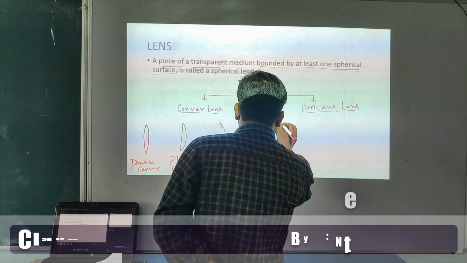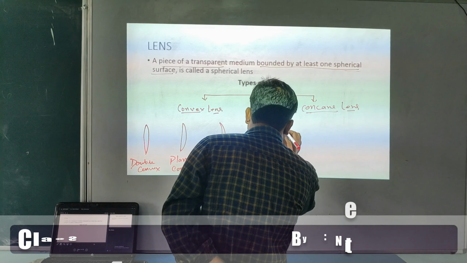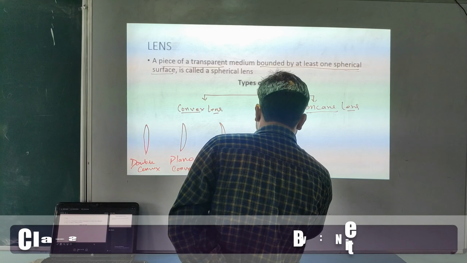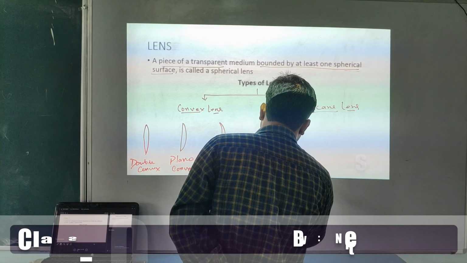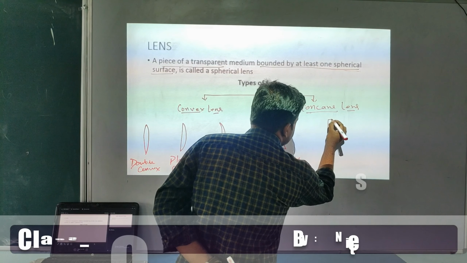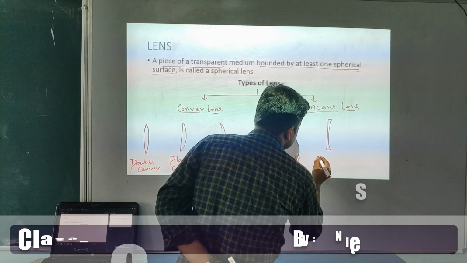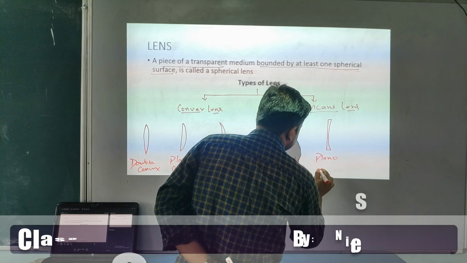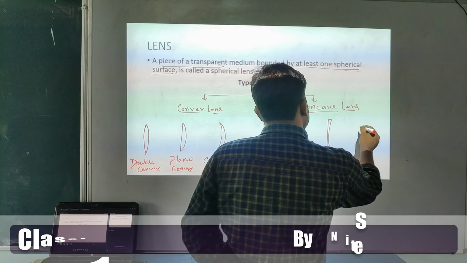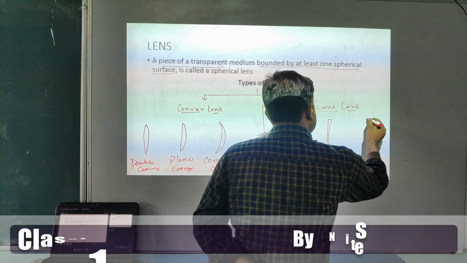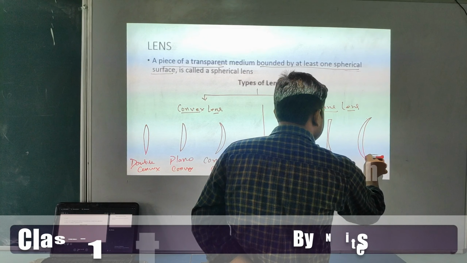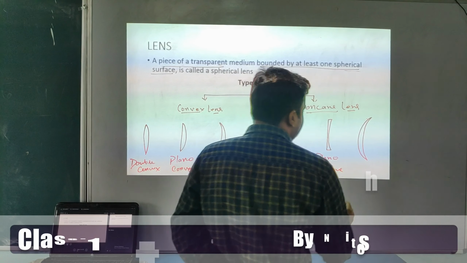First one is, this is called double concave. Okay student, one surface is plane, another surface is concave, so we can say it's a plano-concave. Is it or not? And now similarly one surface is convex, so here we are writing, this one is called convexo-concave.